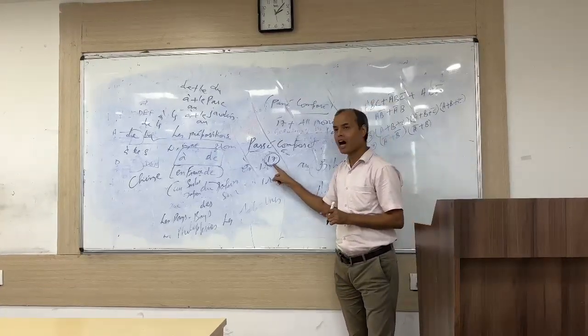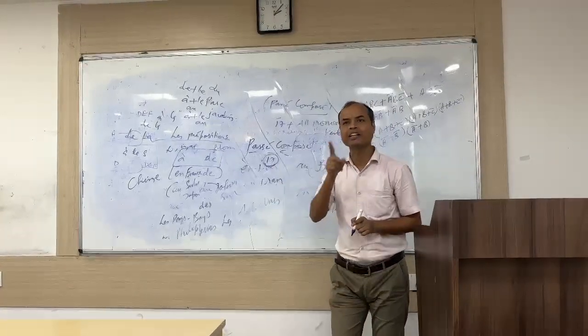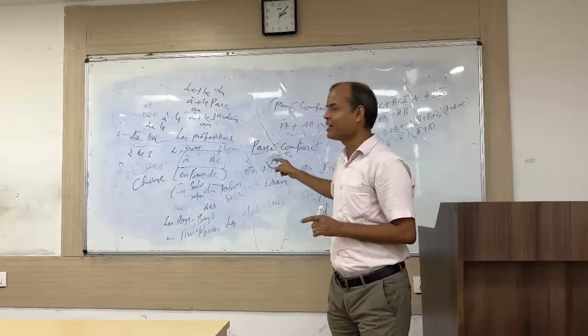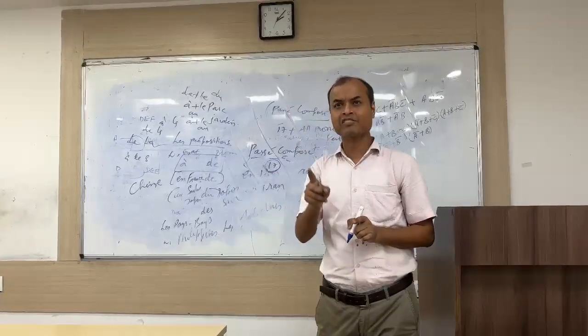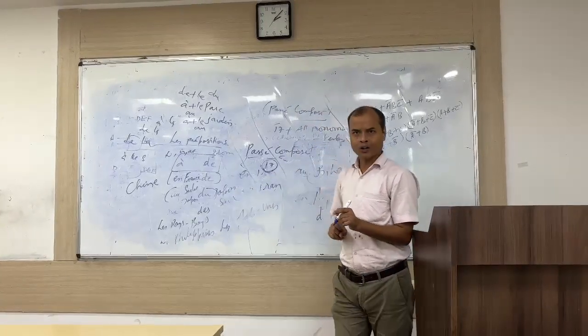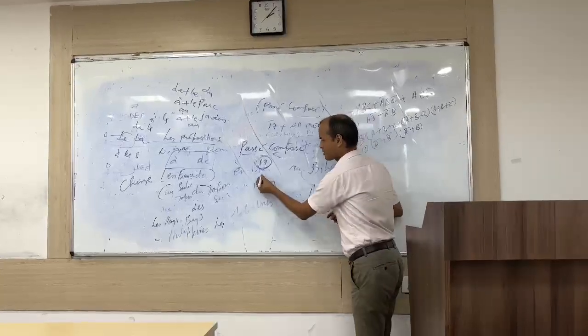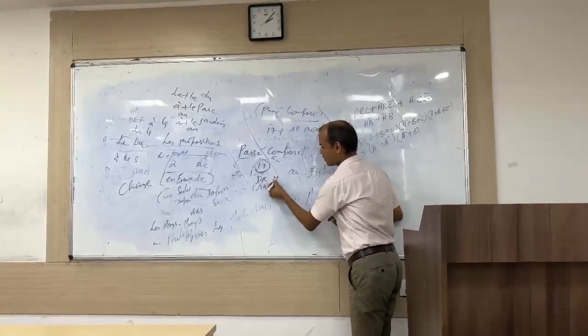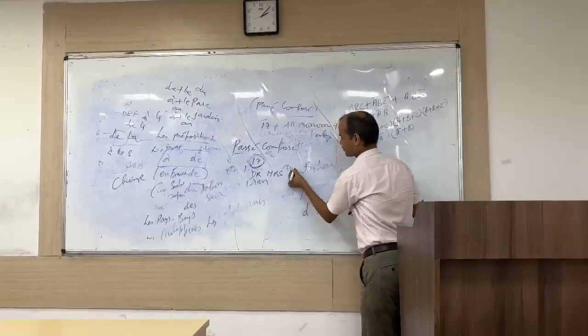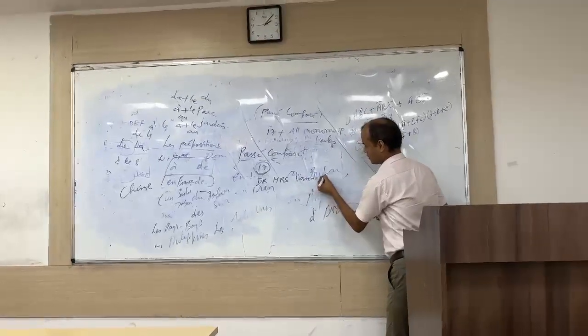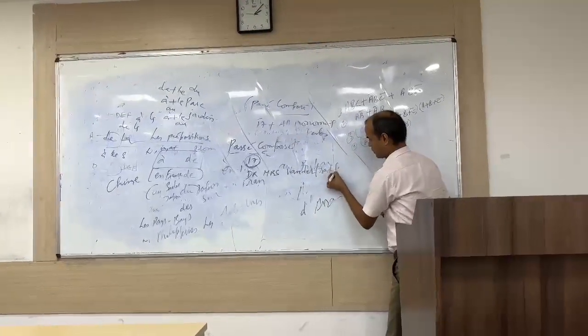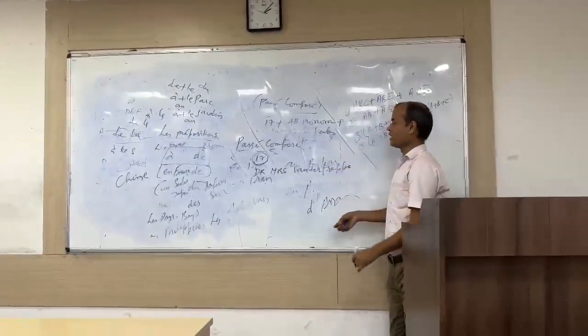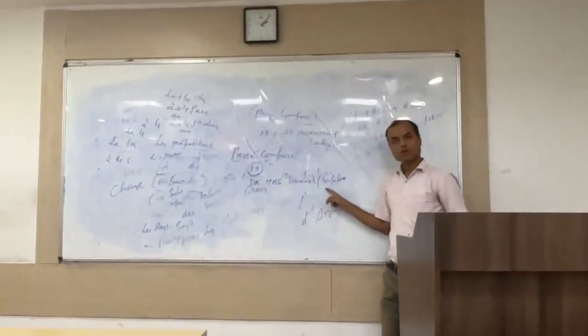You will ask how to identify those 17 verbs. Those 17 verbs express movement. See, this is a clue.